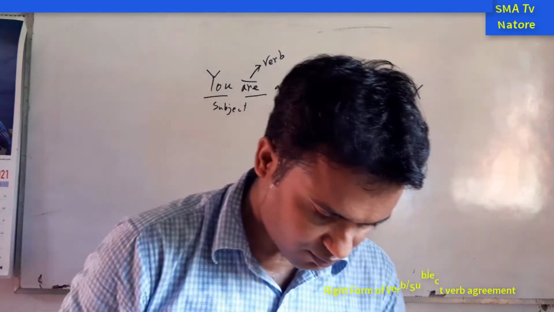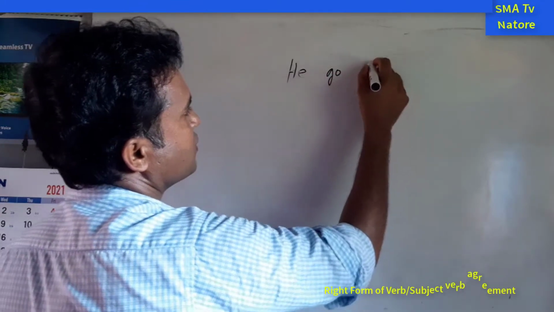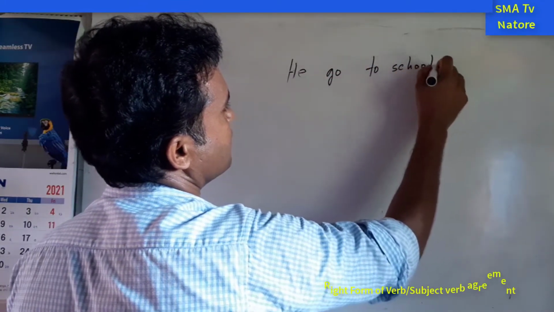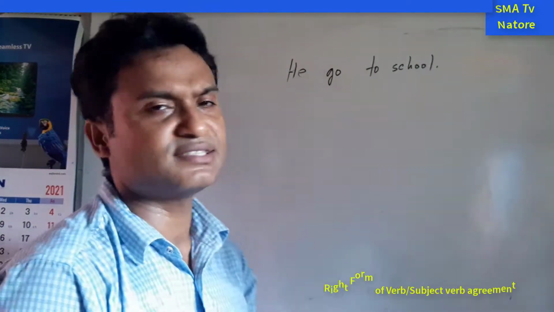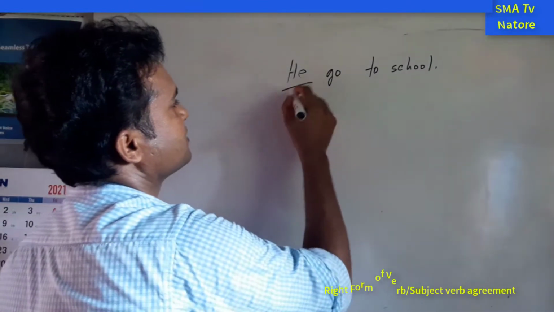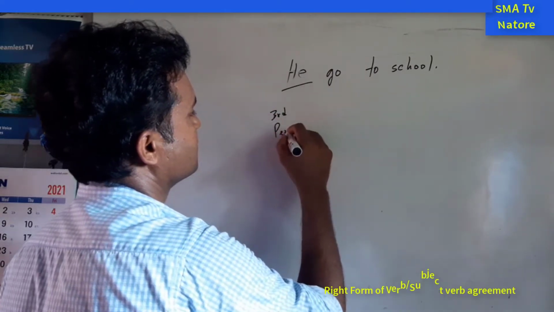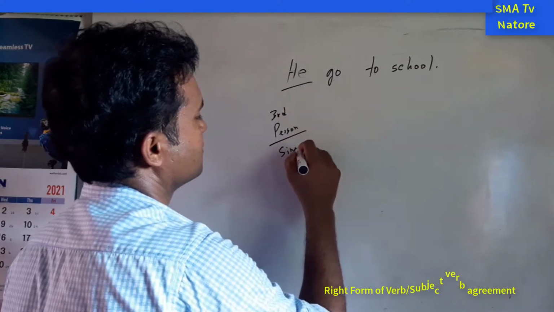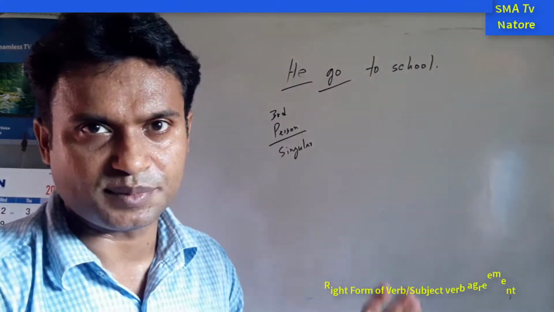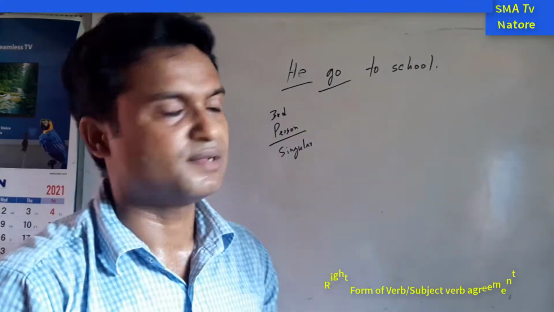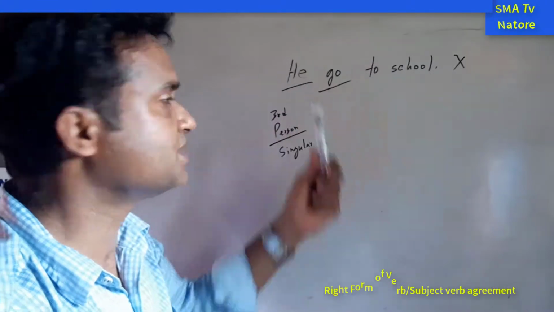For example, we can find out "He go to school." This is the sentence, but in online classes or everywhere we can find this. So this is the condition: the subject is third person singular number. The verb is the present form, or we can say the base form, or the main form of the verb. But the sentence is not correct. This is the incorrect sentence. But why? Because the subject is third person singular number.